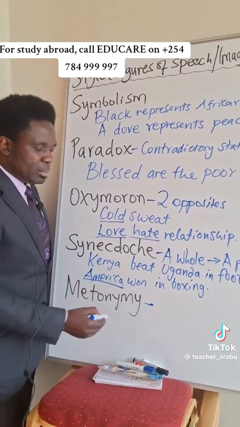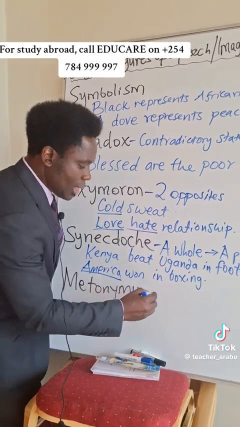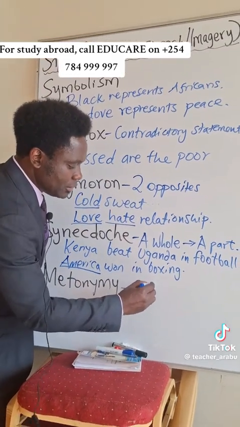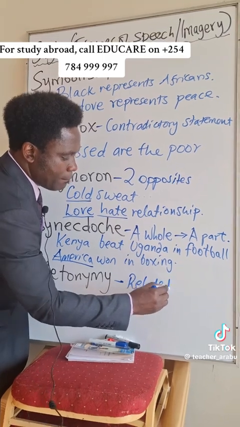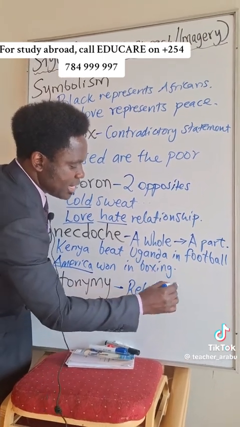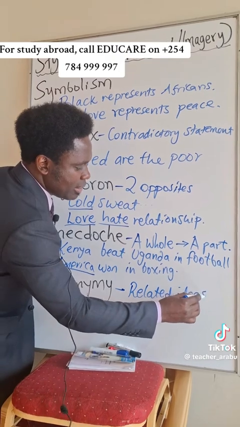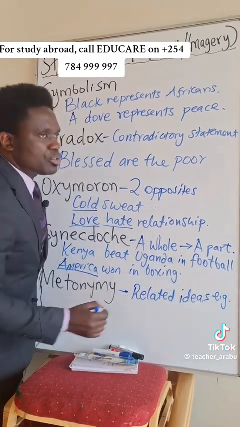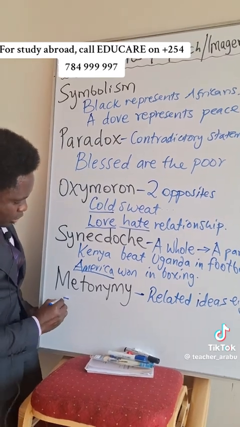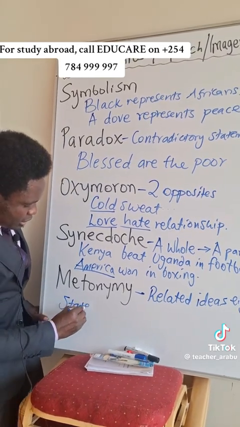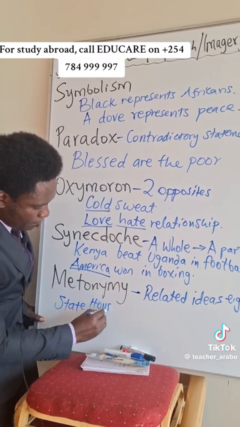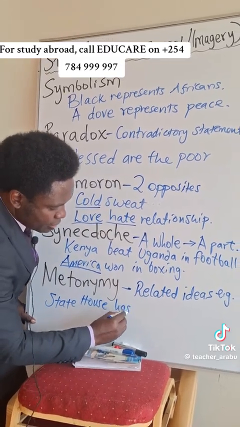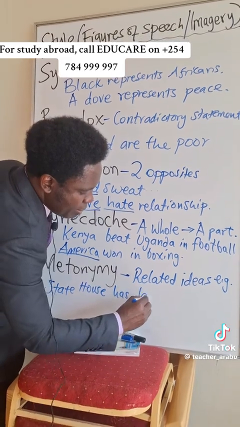Then we have metonymy. Metonymy is a case whereby related ideas work together. For example, when you say that State House has declared a public holiday.